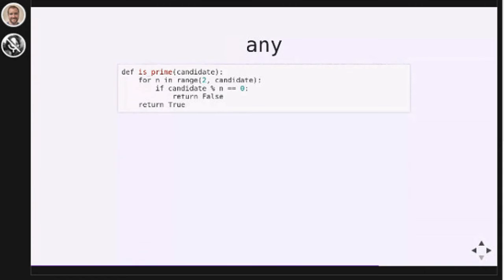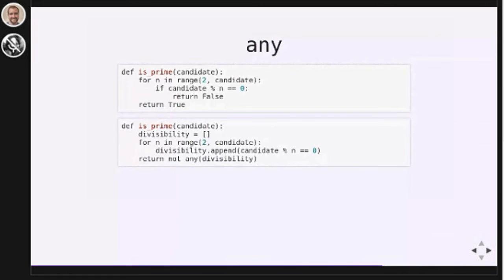If we wanted to use Python's built-in any function, we could refactor this code to use a list of true and false values. So here we're using not any on that last line to make sure this number has no divisors. We're building up a list of true false values and passing it to any there. The built-in any function in Python returns true as soon as it finds a truthy item as it loops. And if everything is false, it will return false.